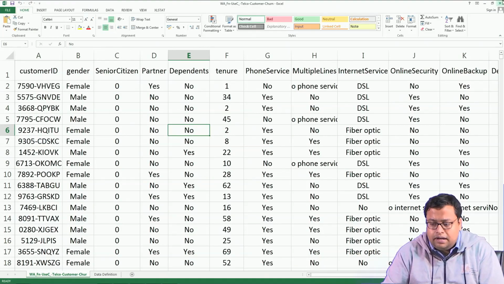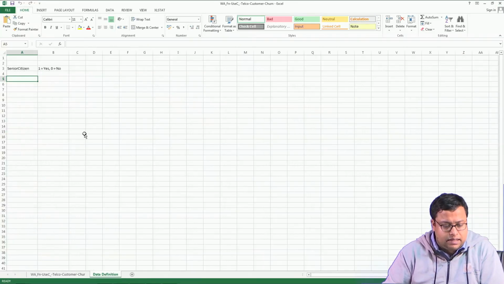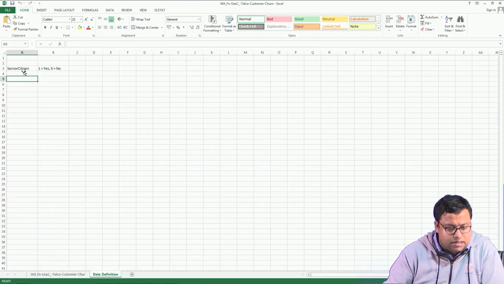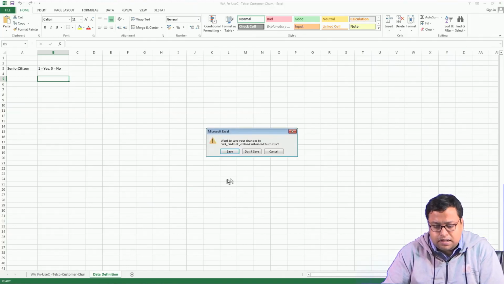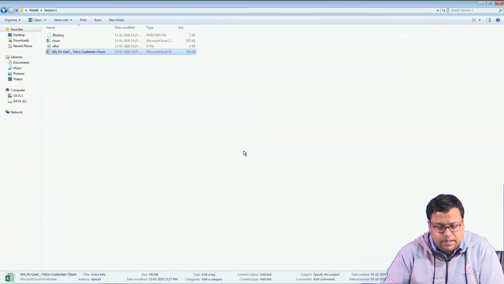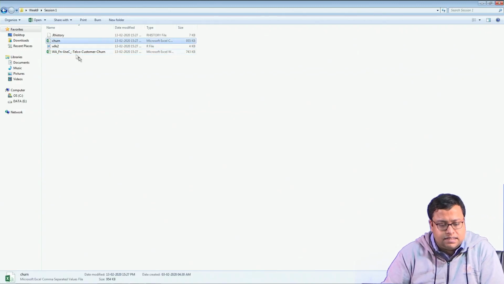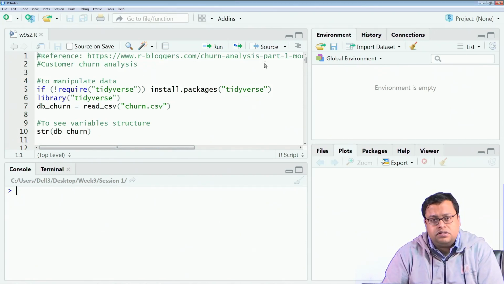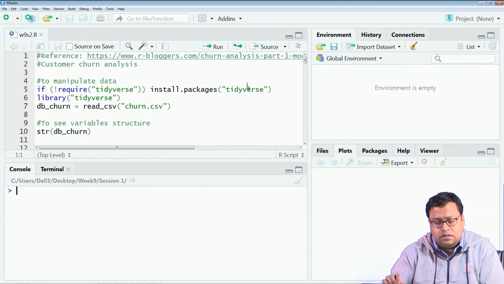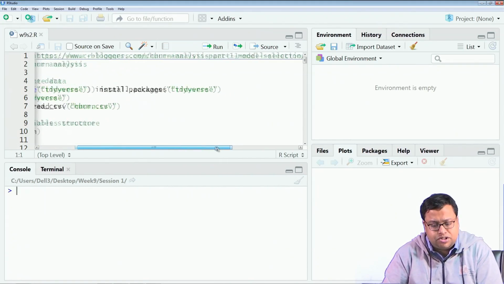Now, the description of the data is given here, you can check it. Senior citizen: 1 is equal to yes, 0 is equal to no. So, that description is there. I do not save this data. What I did is I changed this particular data to this churn data, and I will try to predict churn. The code has been taken from rbloggers.com, and the link has been shared here.